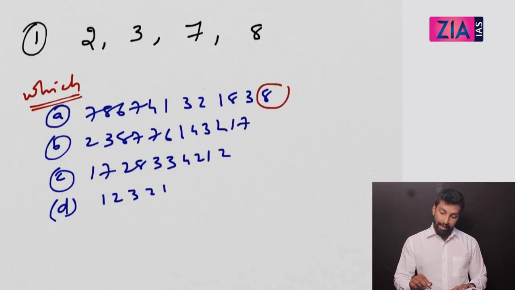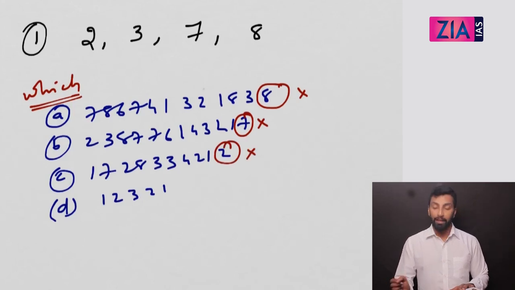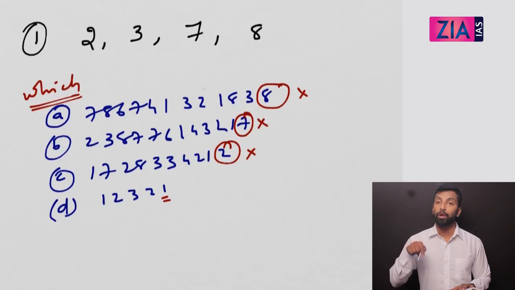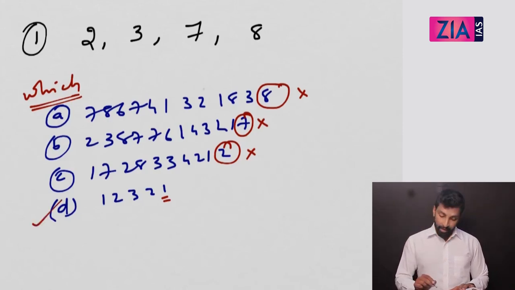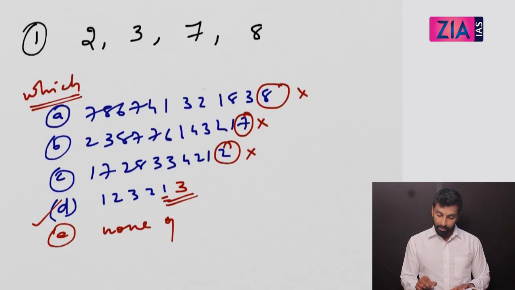So here, ending in 8, this can't be your perfect square. Ending in 7, this is not possible. Ending in 2, that is not possible. Here I don't want to check this. This is ending in 1, so that is possible. I don't even want to check it. Okay, I can mark this as the perfect square. If it was 3, this is also not possible, then I need to look for an answer: none of these, none of the above.